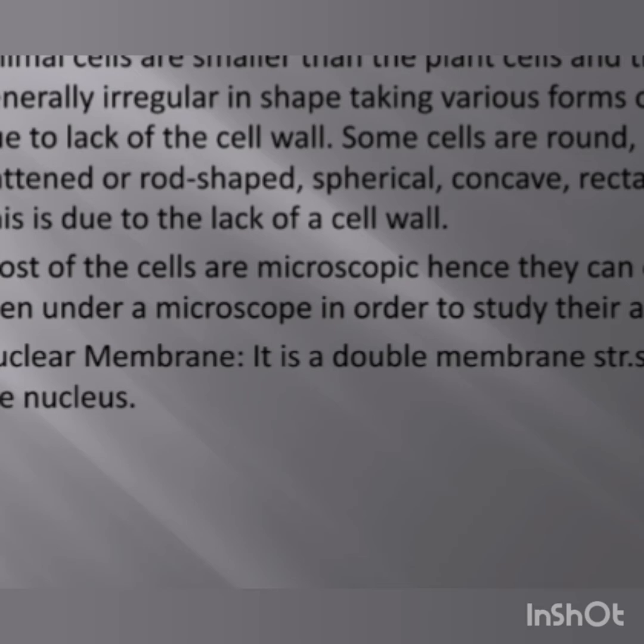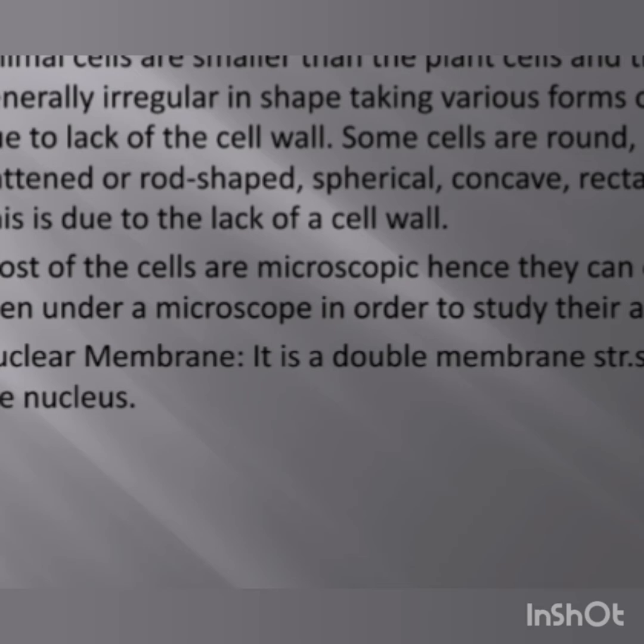Some cells in animals are of round shape or oval or sometimes flattened or rod shape, then also spherical, concave, rectangular, and this is just because they lack a cell wall. Most of the cells are microscopic, hence they can only be seen under a microscope in order to study their anatomy. So we need a microscope to study the animal cells.